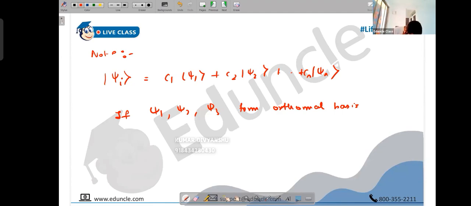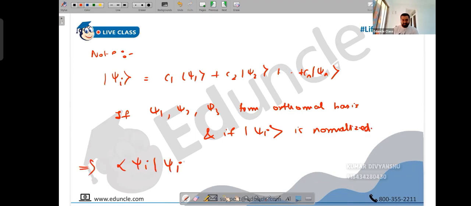Yes, linearly independent case, absolutely. But you cannot directly write it. You need to remember that the norm of psi I is 1. There are multiple conditions. If psi 1, psi 2, psi 3 form an orthonormal basis, and if psi I is normalized, then we know that the value of psi I is 1.